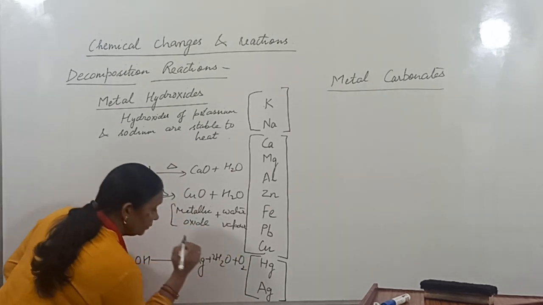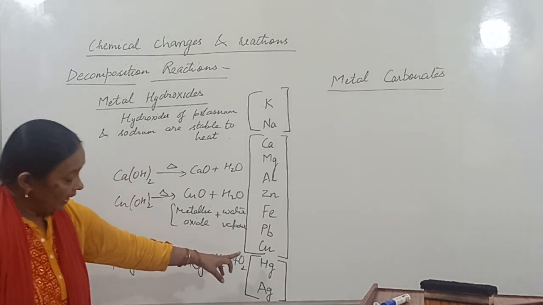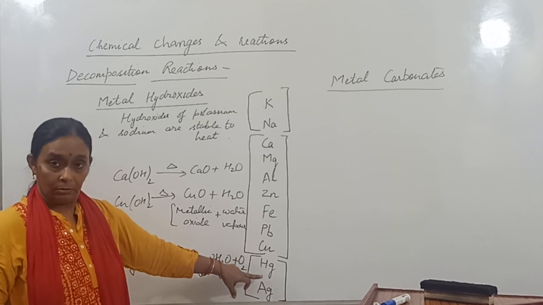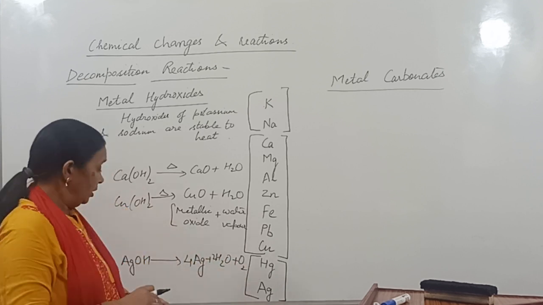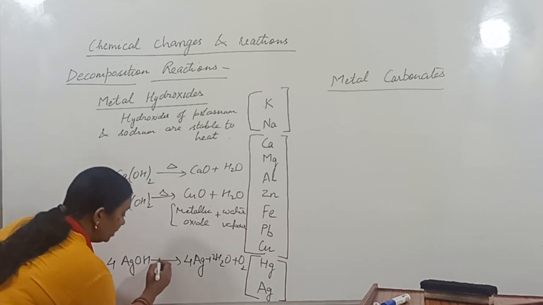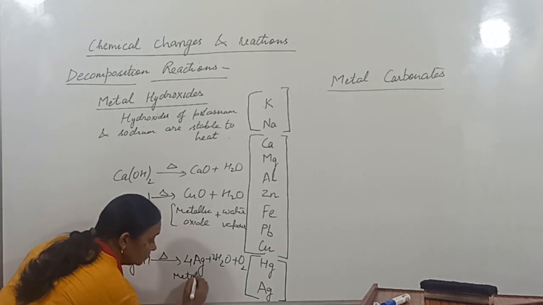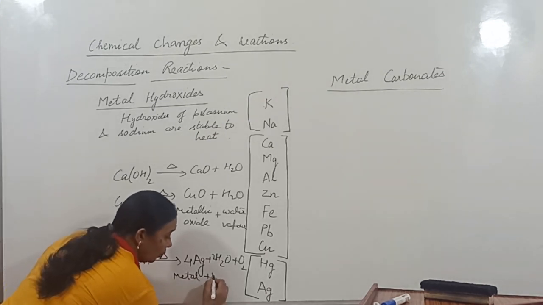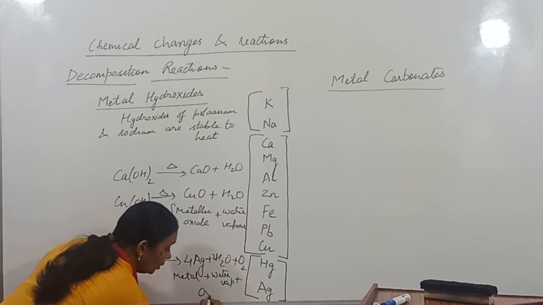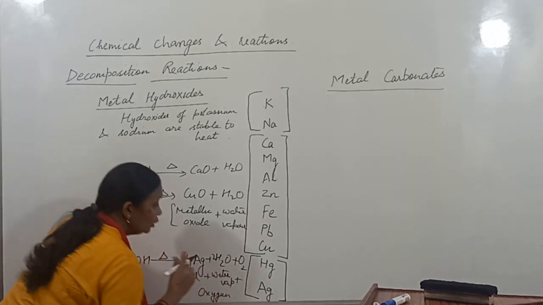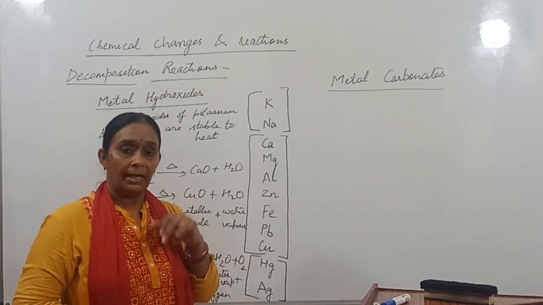So the metals below copper, mercury, silver, when their hydroxides are heated, decompose to give metal plus water vapor plus oxygen. So this is how the hydroxides of various metals decompose.